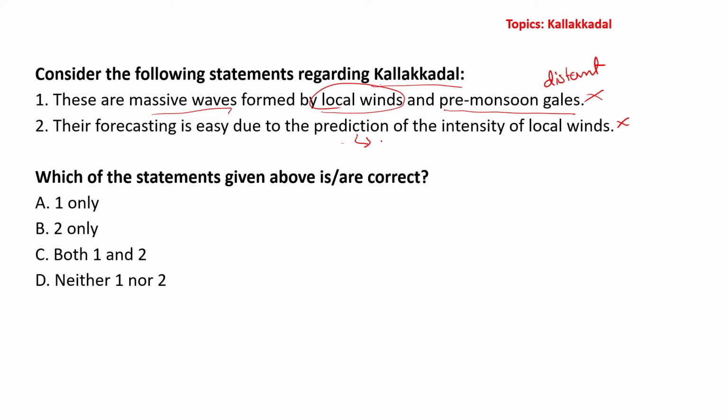Prediction is difficult due to two reasons. First, the force where the wind is generated is difficult to know, and second, they are distant, and because of that distance prediction becomes difficult. We do not know the direction in which they will be traveling. Which of the statements are correct? Both are incorrect, so our answer will be D, neither one nor two.